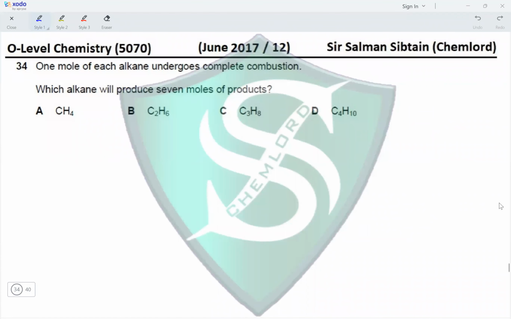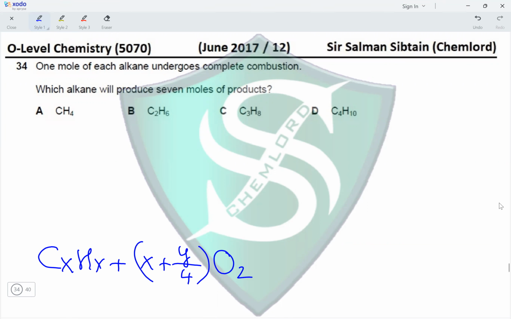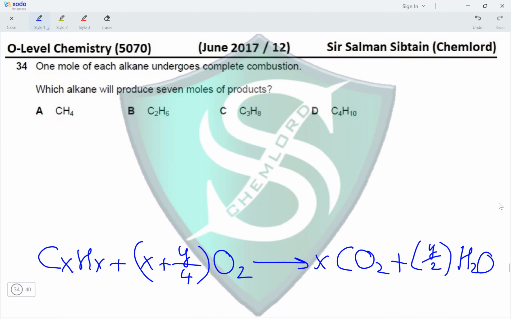Question 34. 1 mole of each alkane undergoes complete combustion. Which alkane will produce 7 moles of product? So we can use a general combustion equation to solve this easily. The general combustion equation is CxHy plus (x + y/4) O2 giving us x CO2 and y/2 H2O. So basically we need to have x plus y/2 equal to 7. So this is the formula that we have derived. x plus y/2 should be equal to 7.